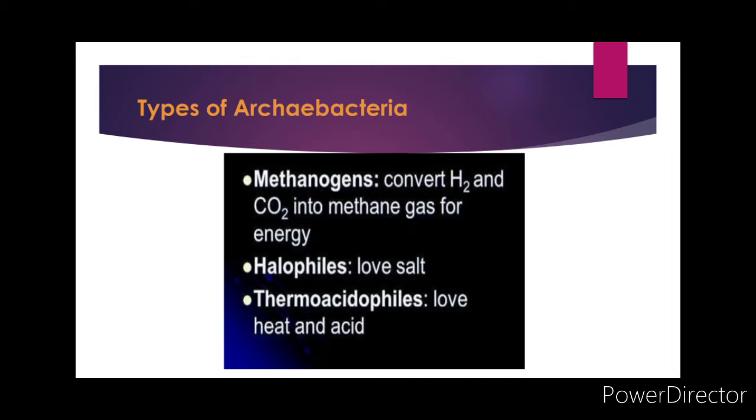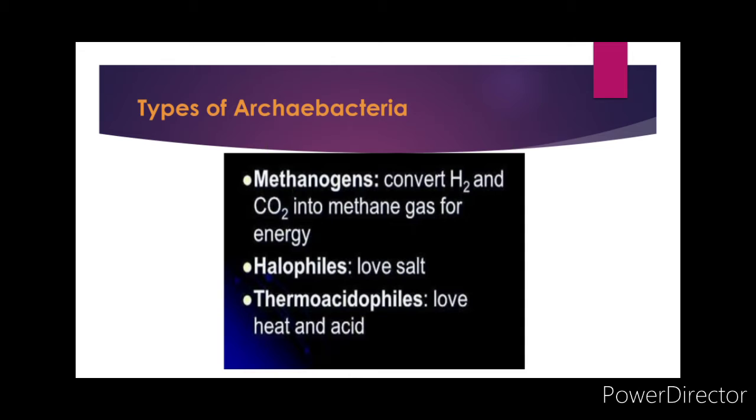There are three categories of archaebacteria based on the environment in which they live. First is methanogens, which convert hydrogen and CO2 into methane gas for energy. They are anaerobic bacteria. They form methane gas from formic acid and CO2. Example, methanobacterium. Halophiles live in salt-rich media.